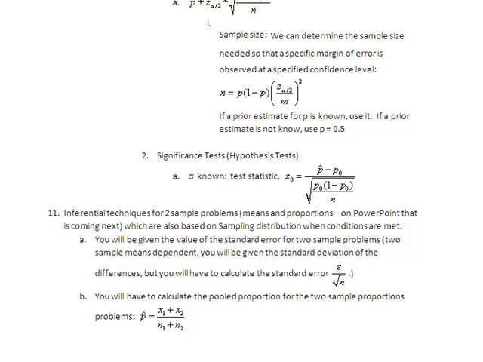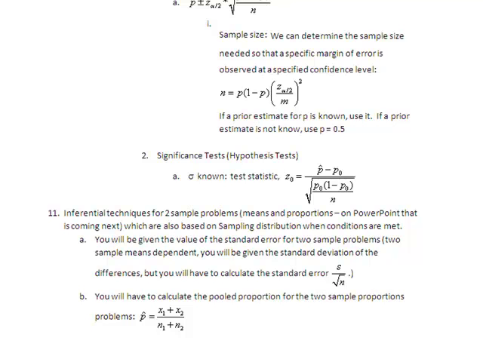For 2 sample problems, either means or proportions, we'll give you the standard error for the 2 sample problems where it's independent and for the 2 sample proportion problems. For the 2 sample dependent, we'll give you the standard deviation of those differences, and you'll be able to find the standard error by s divided by the square root of n. But for the independent, it's a little bit more complicated. It would just take you so long to do it for the final that we'll give it to you.